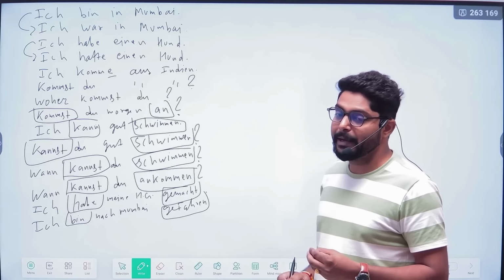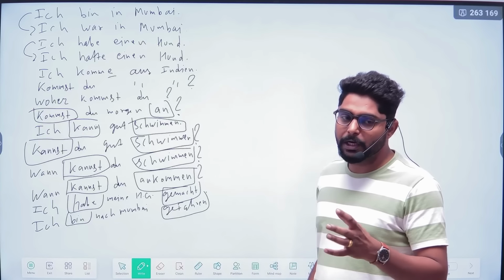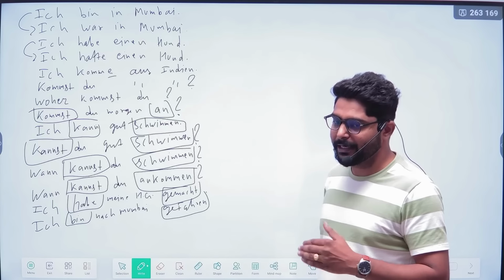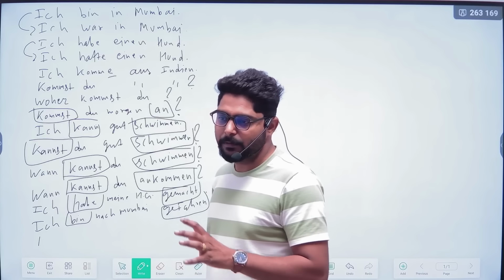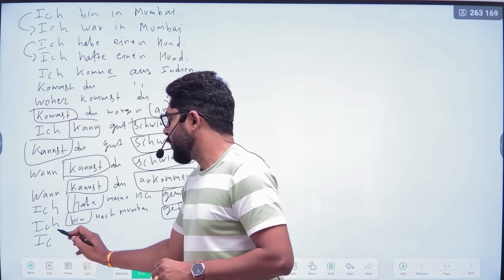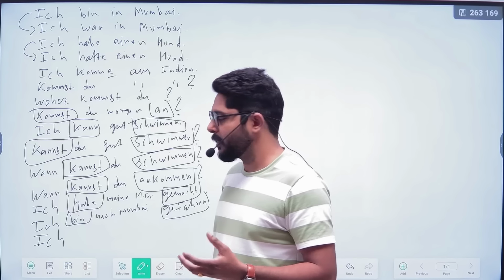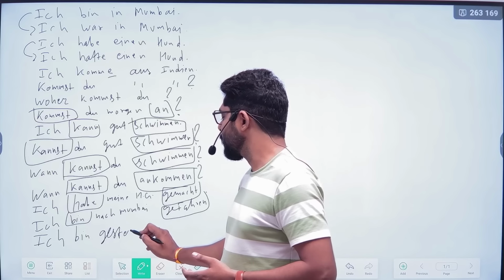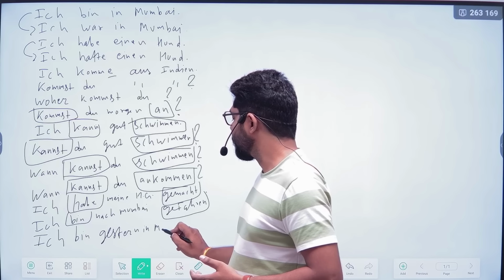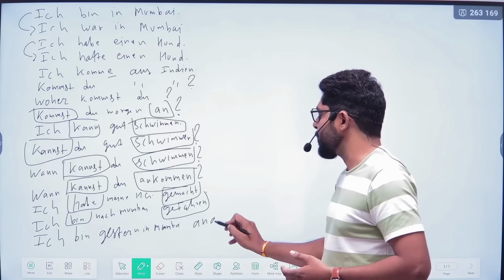But you know that we can make sentences with a separable verb also. Ankommen is to arrive, and this is perfect now. Ankommen is arrive, and this is a separable verb. So how will we make it? In arriving, there is definitely 100% movement. So, ich bin gestern in Mumbai angekommen.